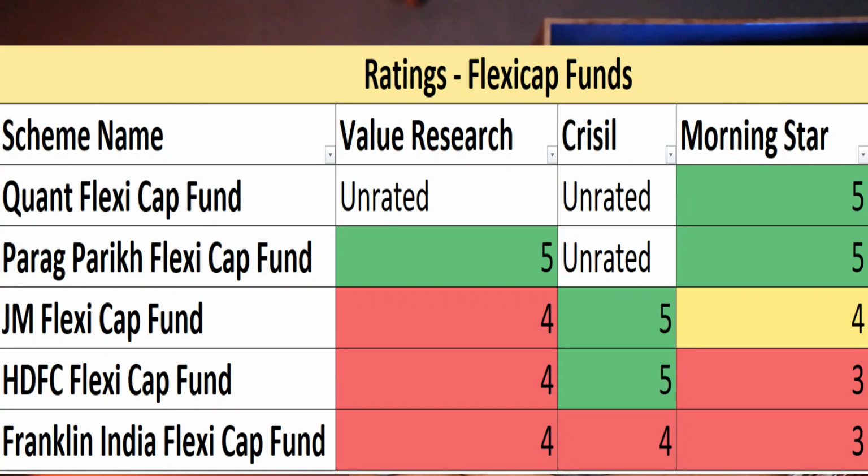And after risk analysis we will move to our third parameter, and here we are going to see how different rating agencies such as Value Research, CRISIL and Morningstar have rated these funds. Here we can see that Quant Flexi Cap fund is not rated by Value Research and CRISIL, but it is rated 5-star by Morningstar, and Parag Parikh Flexi Cap fund is not rated by CRISIL, but it is rated 5-star by Value Research and Morningstar.